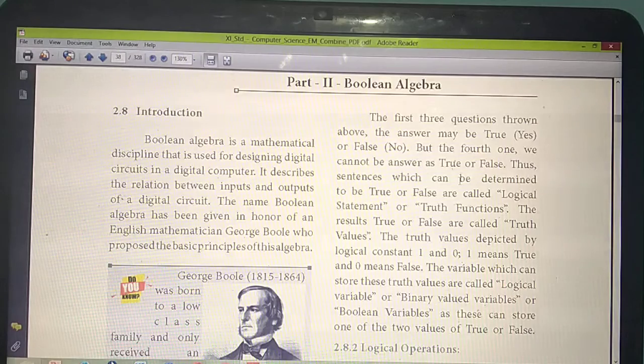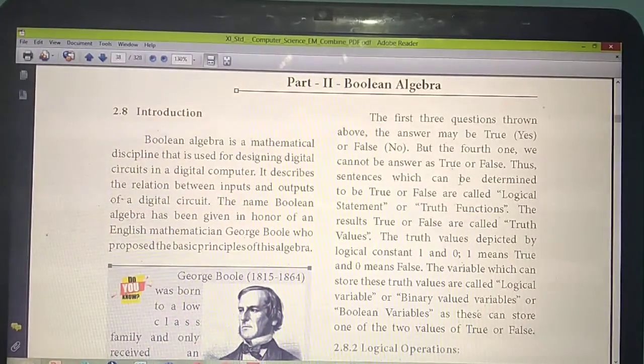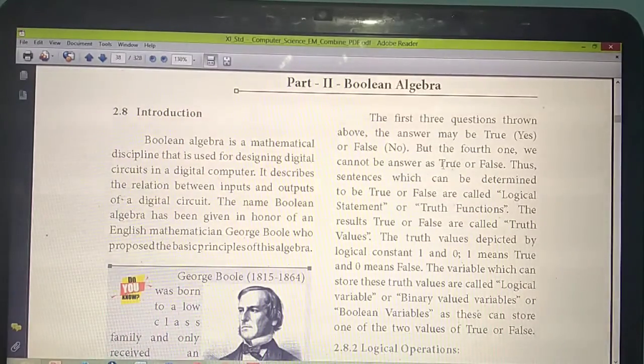True or false, same meaning only. Yes means also true, no means also false, the same meaning. Okay, so this we are calling as a logical statement. The answer you are getting as true or false, that we are calling as which statement? Logical statement. For example, the questions 1, 2 and 3 they asked, so whether you have completed the homework, what you will say? Yes ma'am, yes.